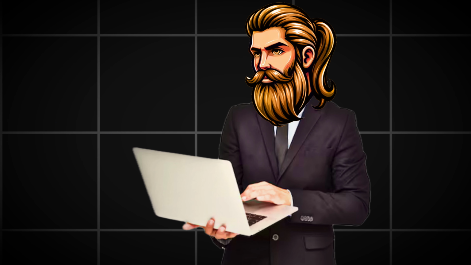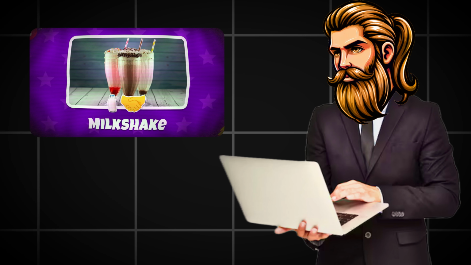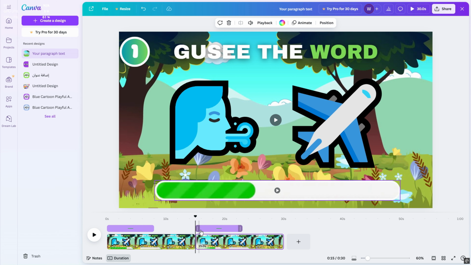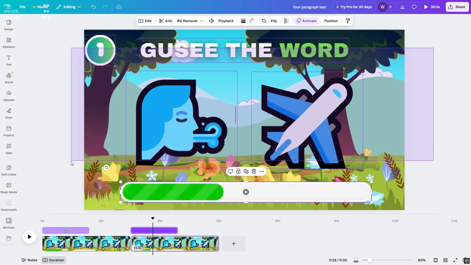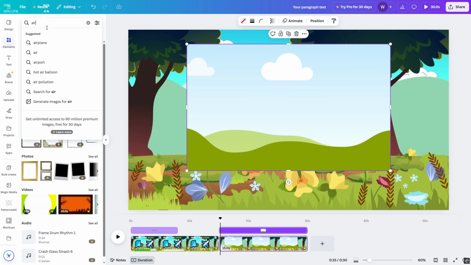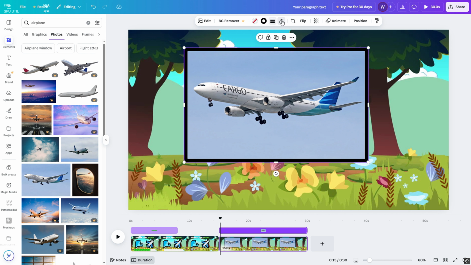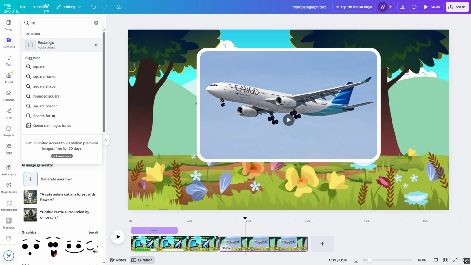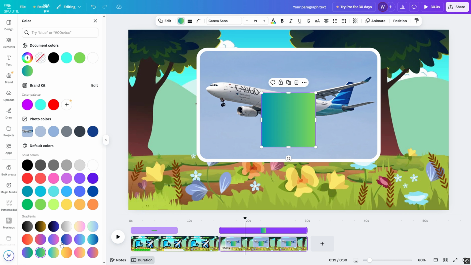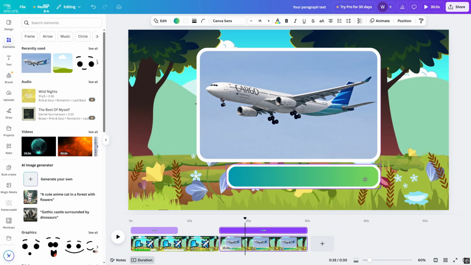Okay, after I have added the animations, I want to put the answer as you see after the timer ends. And let's do that. I copy the background and paste it next to the question. Then I will delete all these elements and add an image of the word. You can search on Canva or on Google. Okay, I will put this image and add the word underneath. After that, I will do the writing.